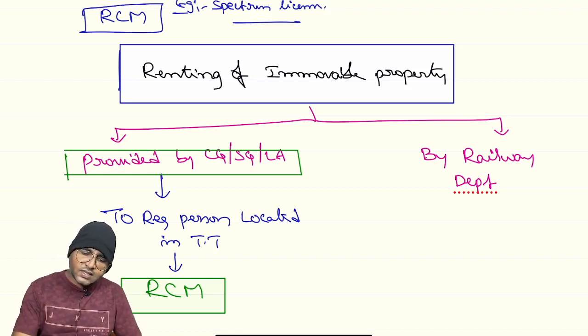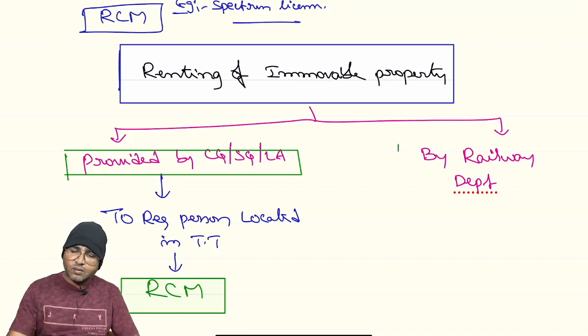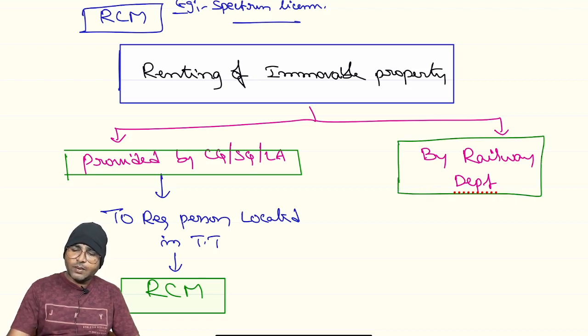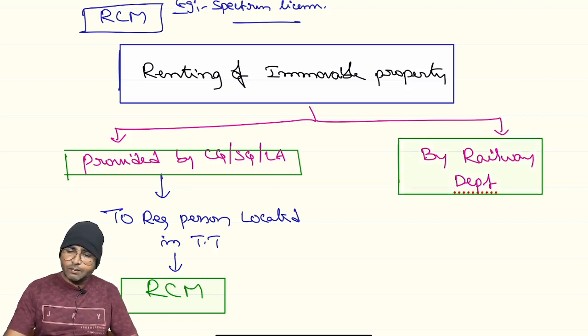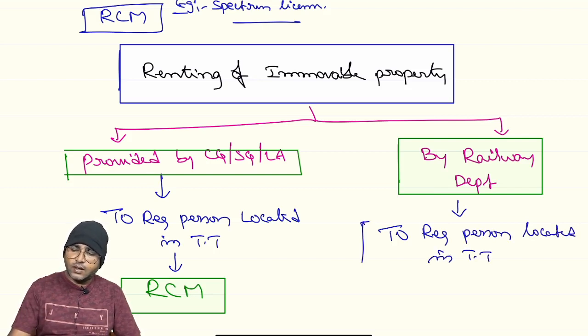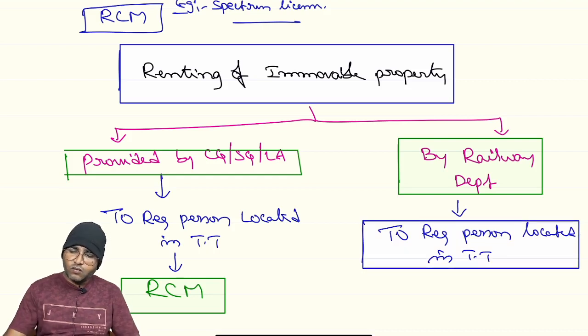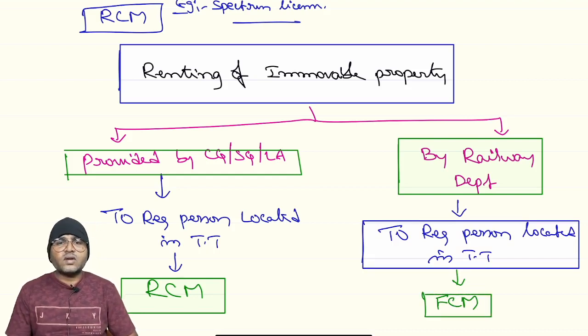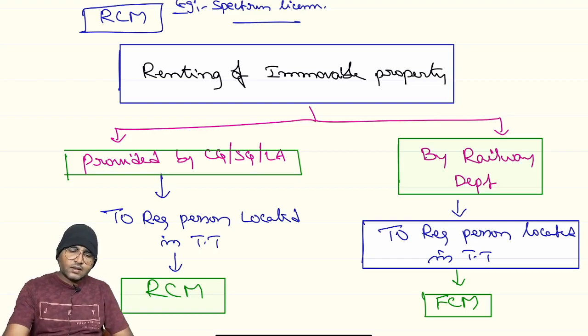Suppose such renting of immovable property services are provided by the railway department to a registered person located in the taxable territory. What will happen? Forward charge mechanism. Here forward charge mechanism. Reason, see here,